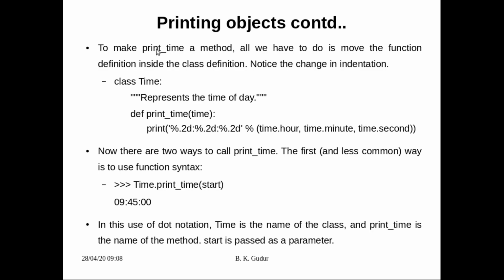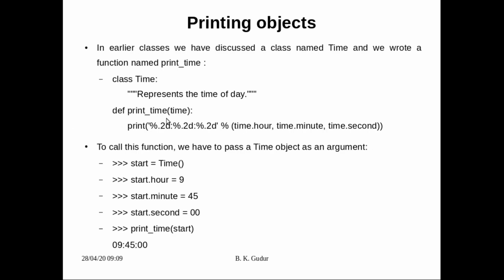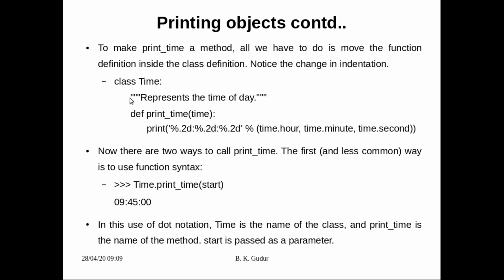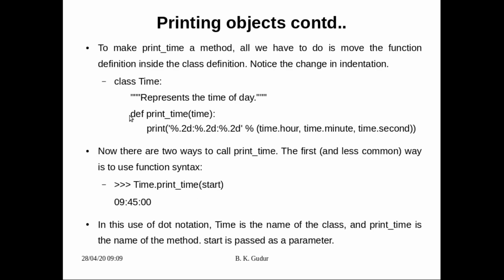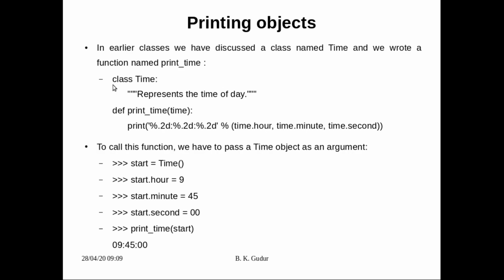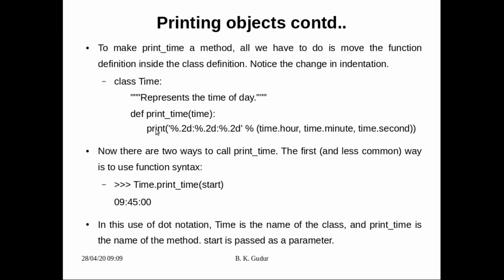If I want to make this particular function a method of this class, just move it inside. Look, try to understand, try to make the difference. Here these are at the same indentation, whereas here you can see its indentation is inside. It means this particular function is a part of this class. So try to notice the change in indentation here. Here both are at the same indentation, meaning this is independent and this is independent, whereas in this case this function is a part of this Time class.